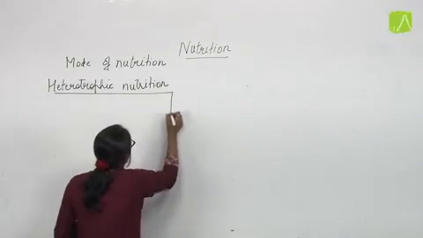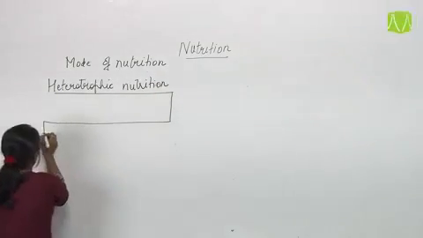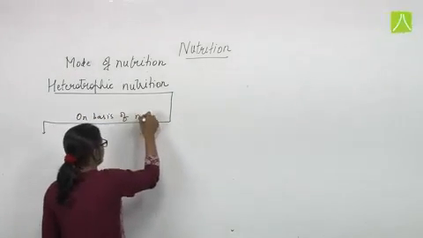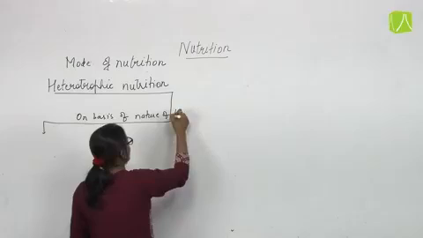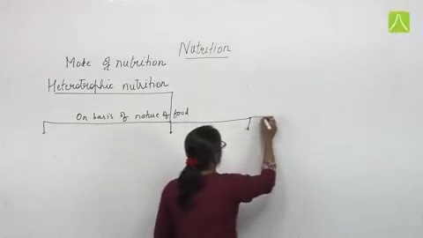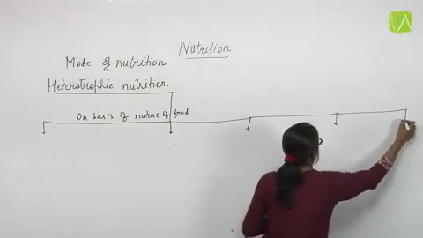This heterotrophic nutrition is now classified on the basis of the nature of food. It means what food they are eating.